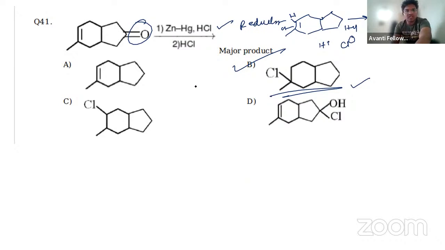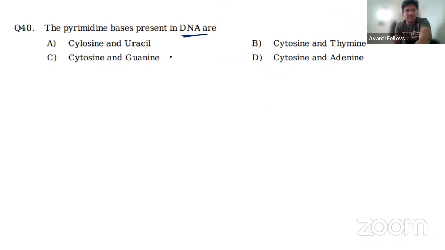So very easy question. DNA is present in which case? That is cytosine and thymine. Okay, cytosine, uracil or thymine, and adenine. So that is why you people just remember CTU. Okay, so these are the possible cases. Cytosine.